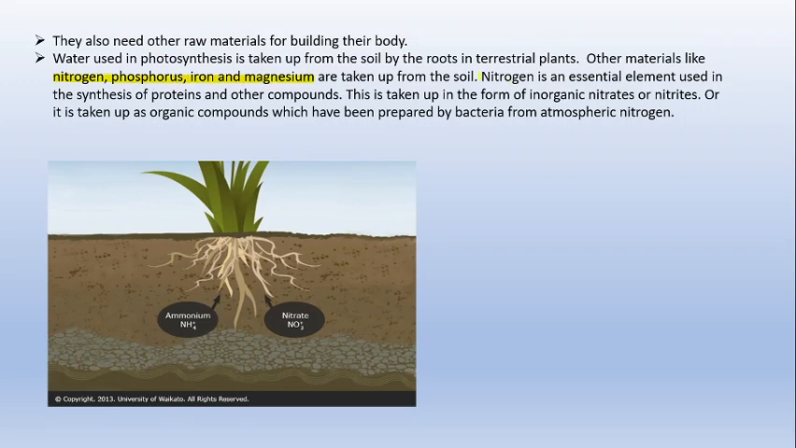Now nitrogen is a very essential element, and we have discussed the nitrogen cycle in class 9th also. It is taken up in the form of inorganic nitrates and nitrites. So the plant can take up nitrogen either in the form of nitrates or nitrites, or it can take up nitrogen in the form of an organic compound, that is ammonia. Now this ammonia is actually prepared by some special bacteria from the atmospheric nitrogen.